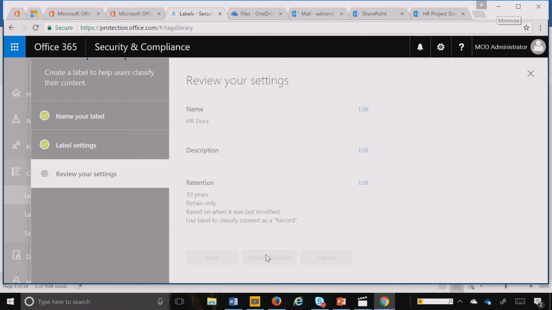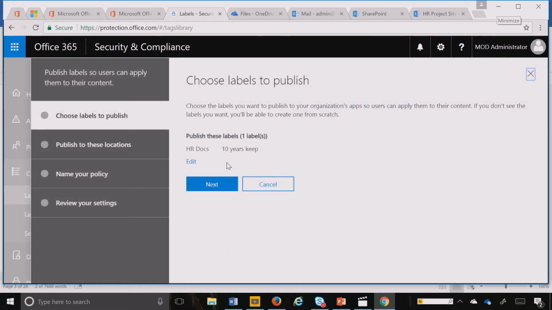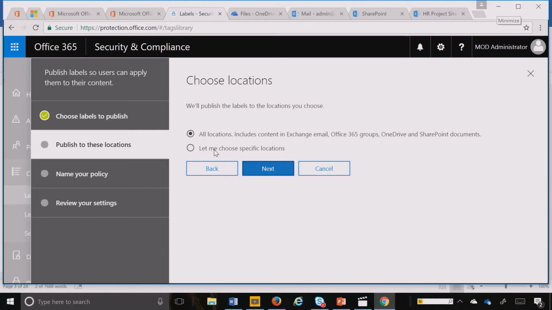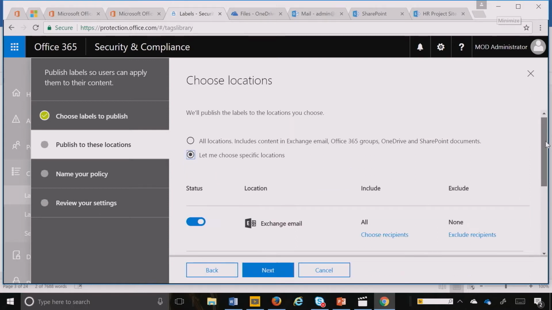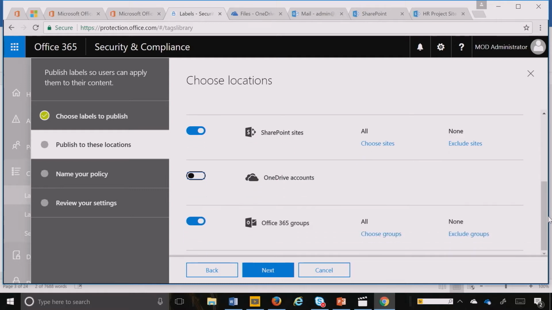So as I create the label here, I can then very quickly come in and publish this label to my SharePoint sites. So that's what I'm going to do next. I go ahead and hit publish, and I hit next, and then I pick the locations I want to publish it. Now, I could also publish this to any of the other locations in Office 365, but we are going to only do this for all my SharePoint sites, or I can pick department level SharePoint sites or specific business unit, or I can do it for all the SharePoint sites I can include or exclude.